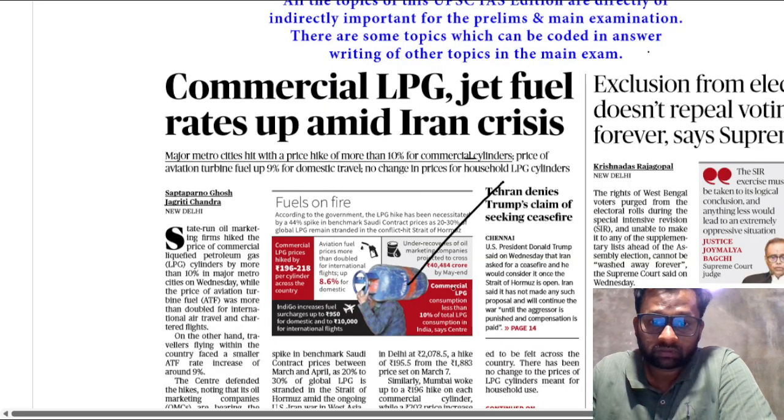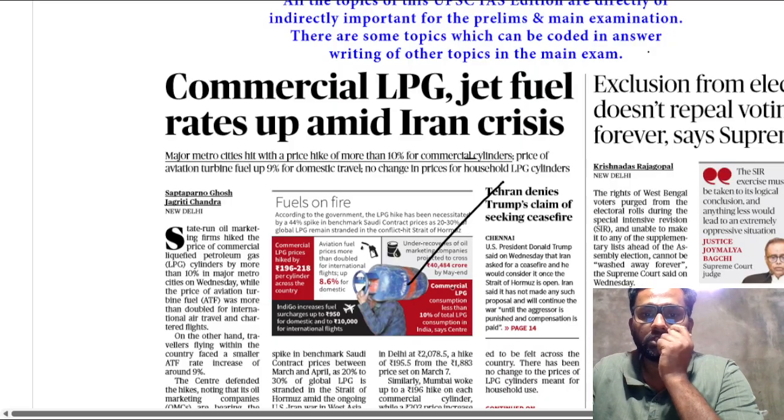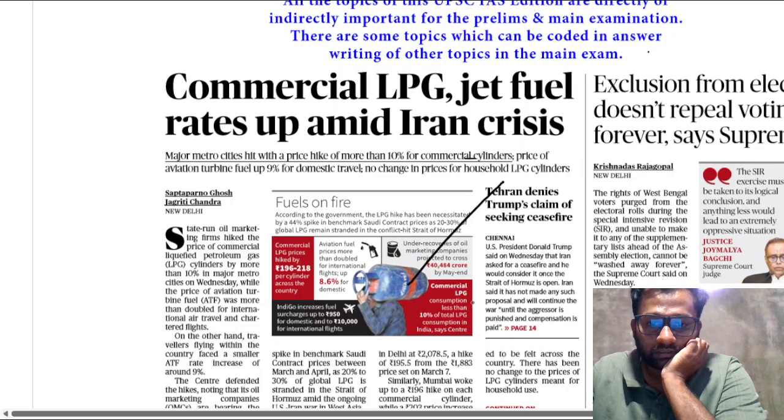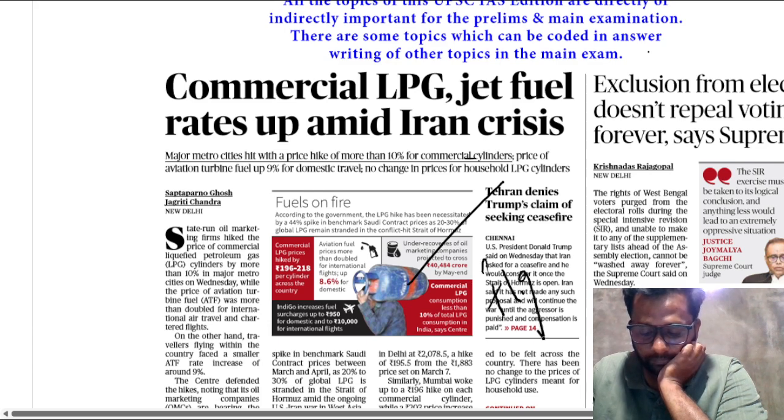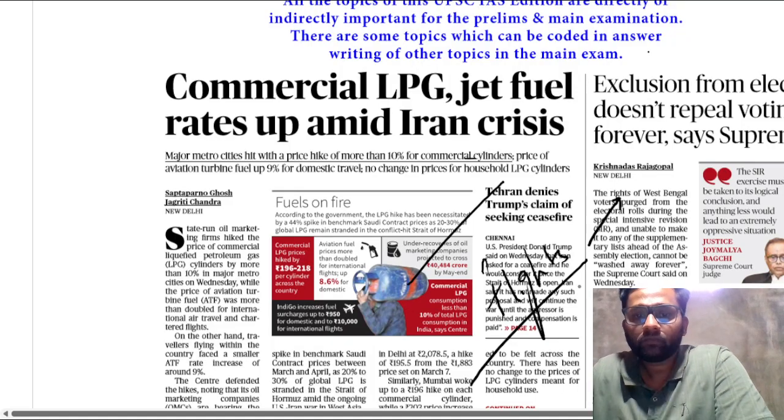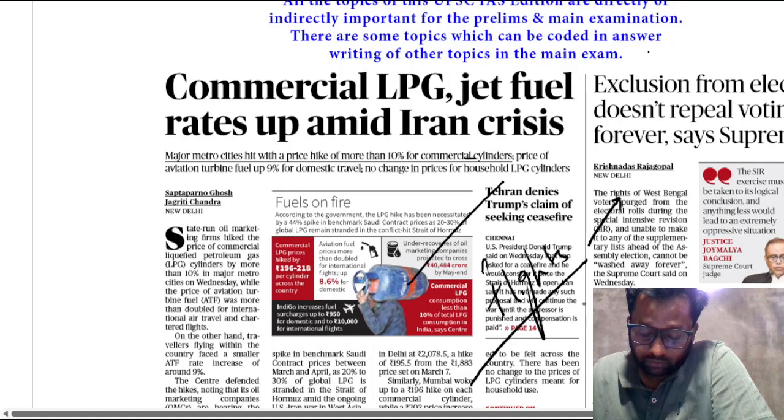So first let's see this LPG news that you need to focus on. Commercial LPG jet fuel rate up amid the Iran crisis. So you need to see why. Because as you see, there are recent flights, they hike the prices. We also see the hiking of prices in LPG gas.